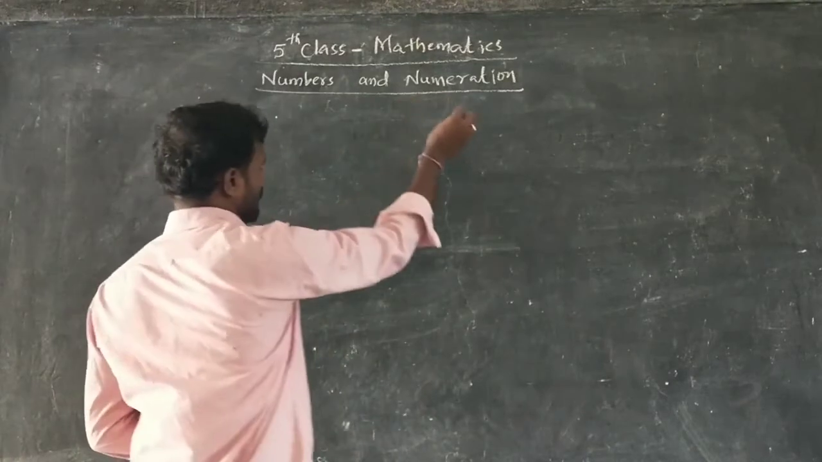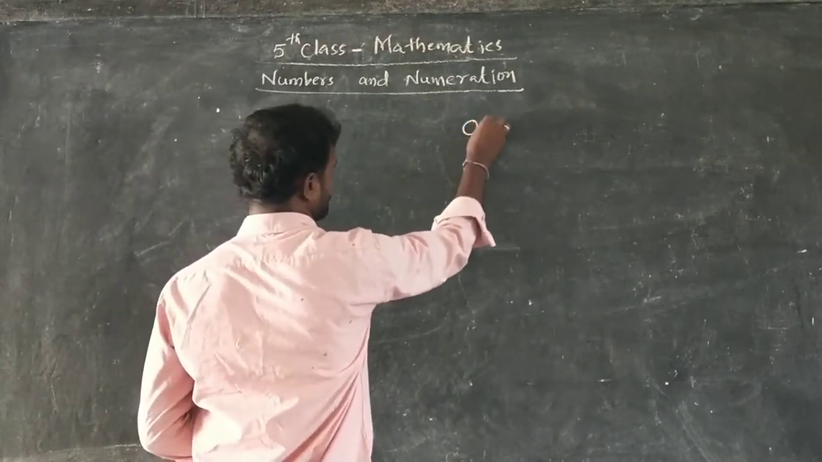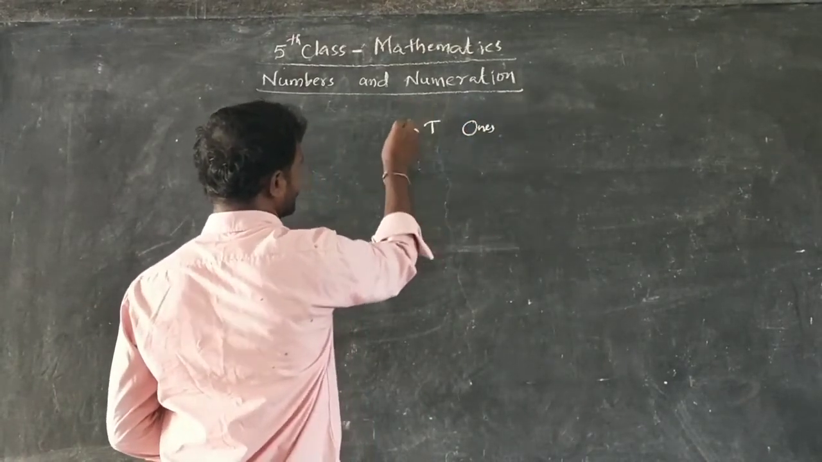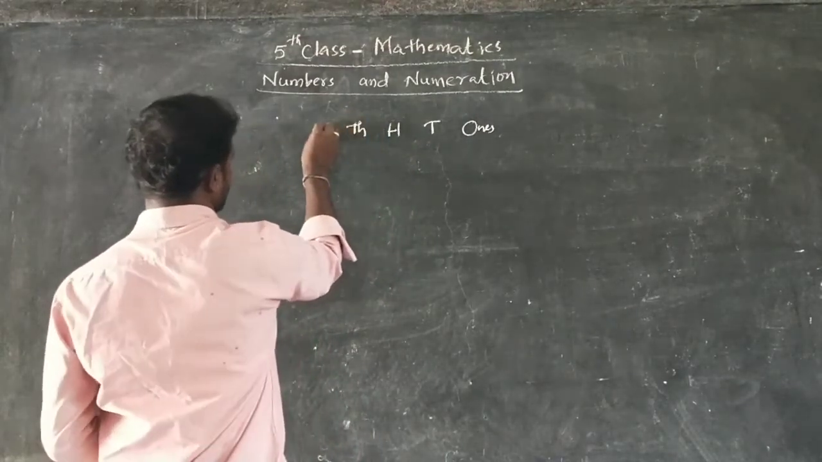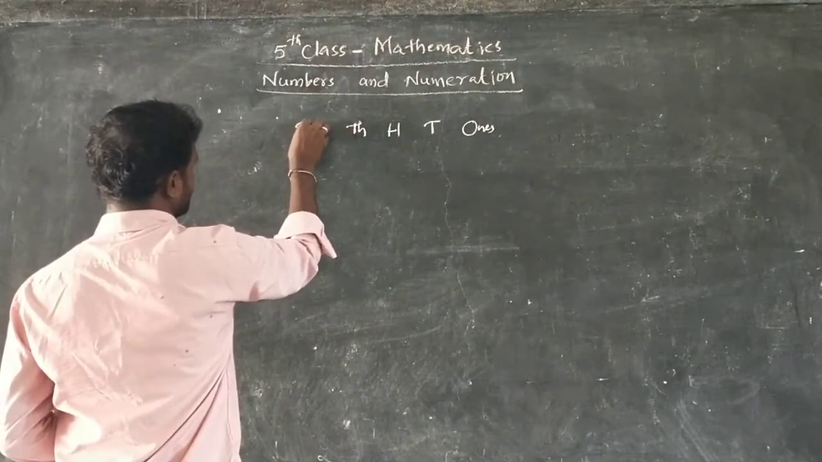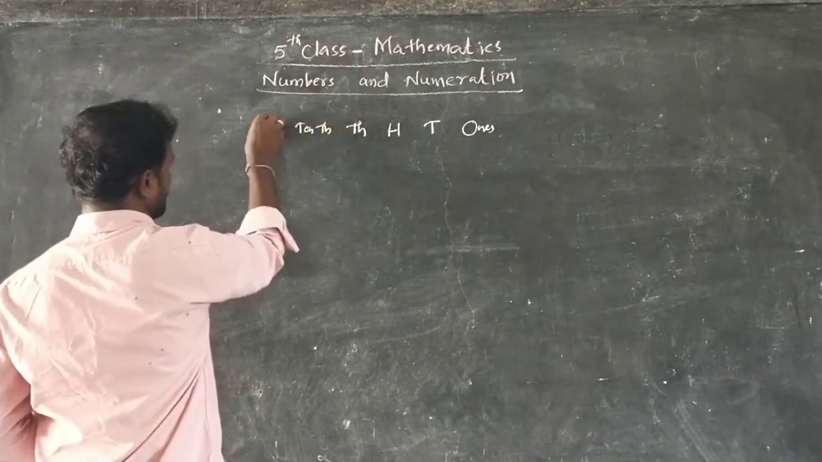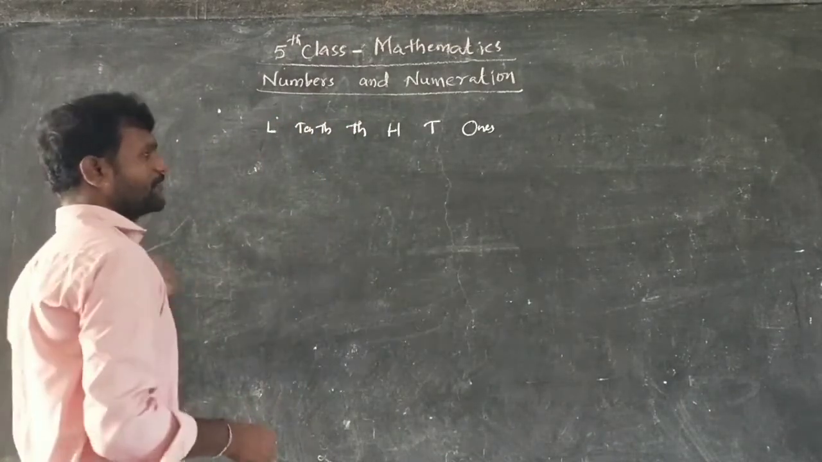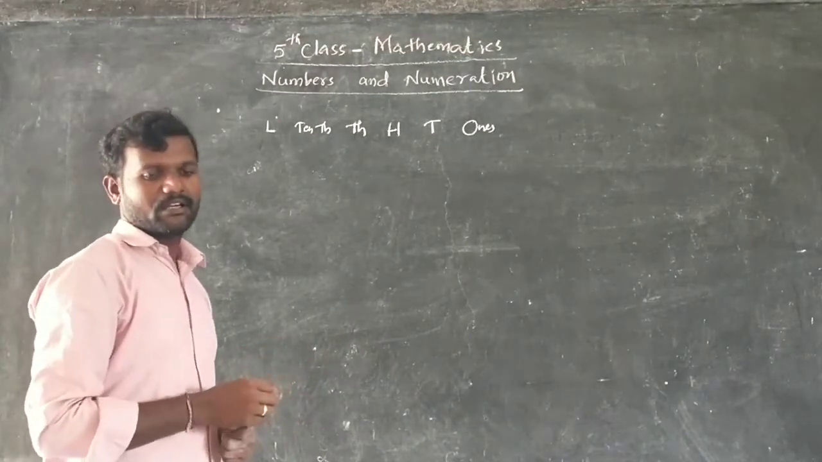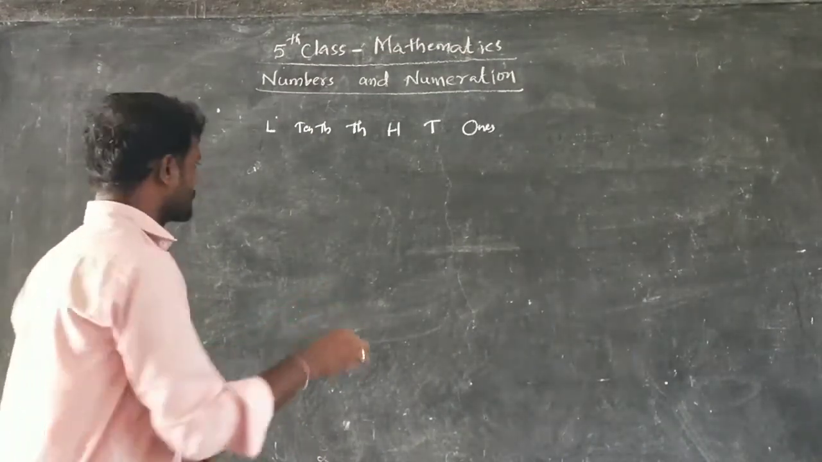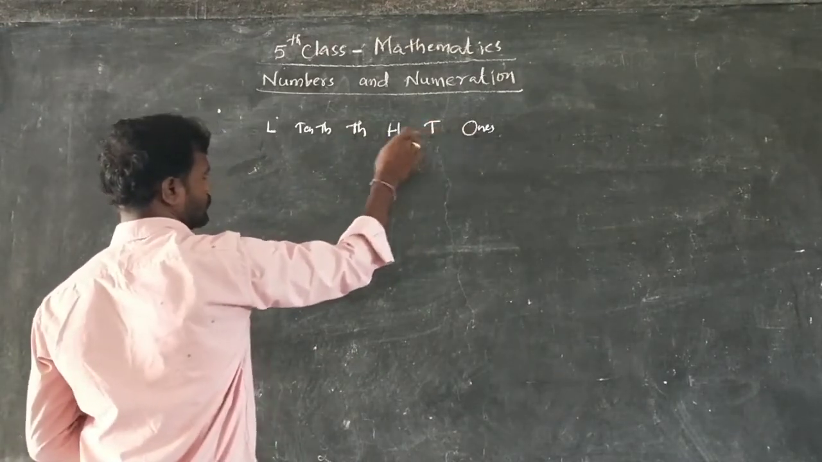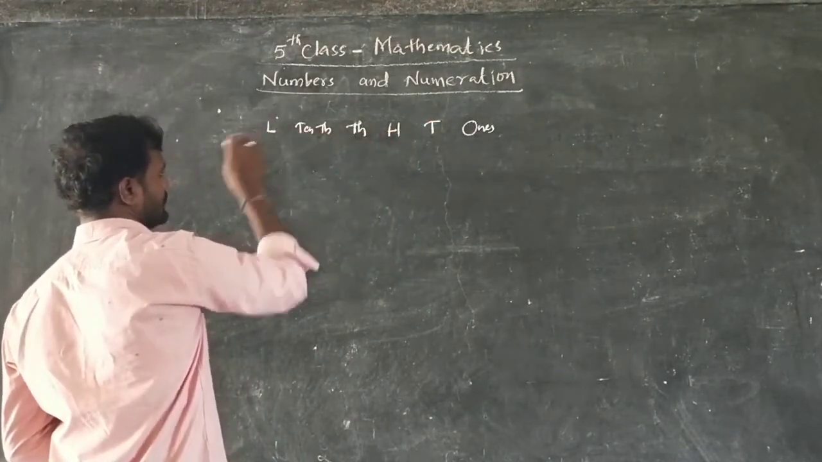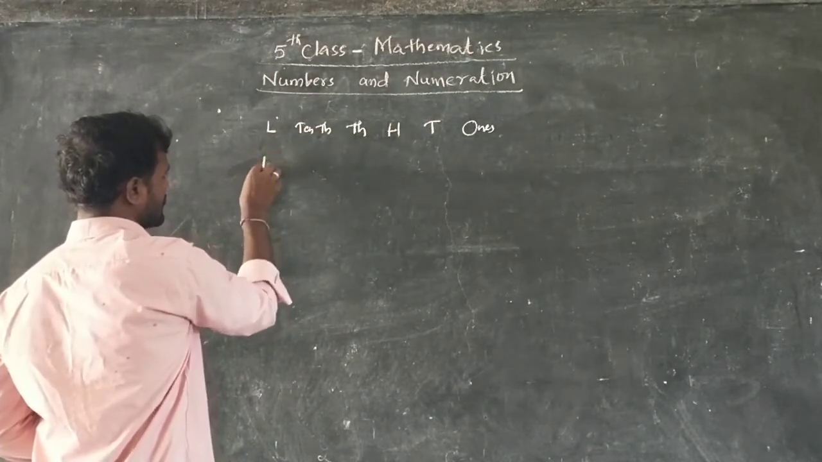What are the place values I said? First ones place, next tens, hundreds and thousands. Next one 10,000s. Next lakhs. After lakhs, if there is any other number, how can we count? So up to lakh, how many digits are there? 1, 2, 3, 4, 5, 6. So 6 digit numbers.